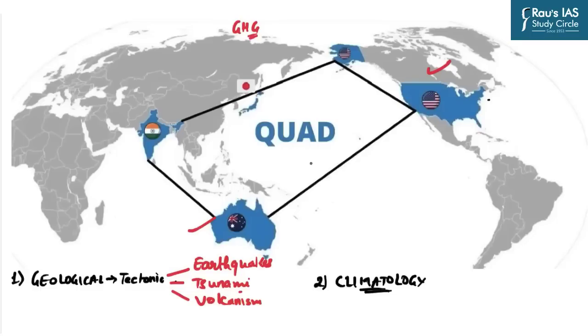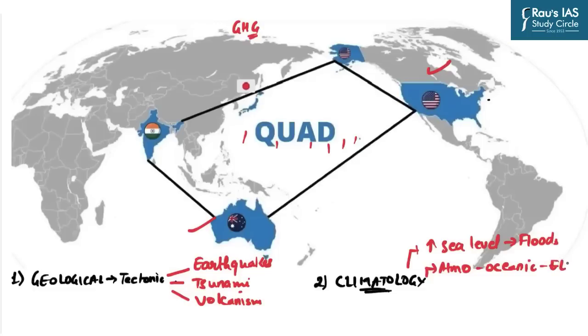For example, the Indo-Pacific region is experiencing a rise in sea levels, which in turn increases the intensity of floods in various regions. Similarly, this region is also being impacted by high intensity atmo-oceanic phenomena, for example El Nino as well as La Nina.